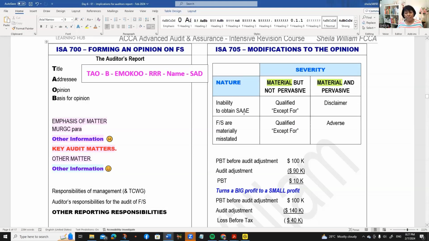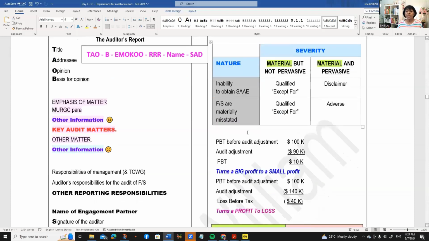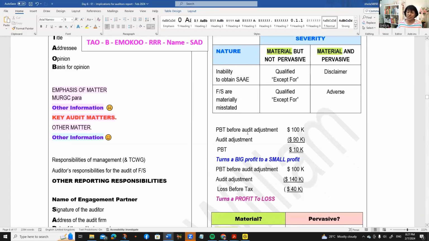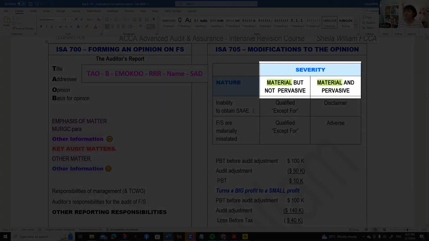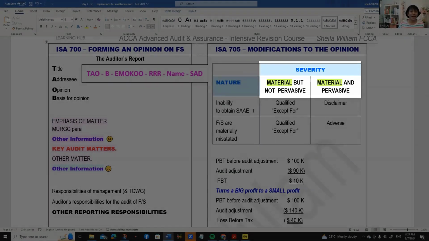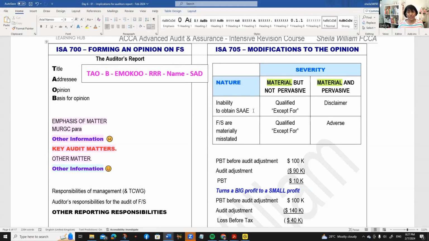Nature, there are only two types. One is limitation of scope, and the other one is the financial statements are materially misstated. Limitation or inability to obtain sufficient appropriate audit evidence. Severity involves two things: material and whether it is pervasive.